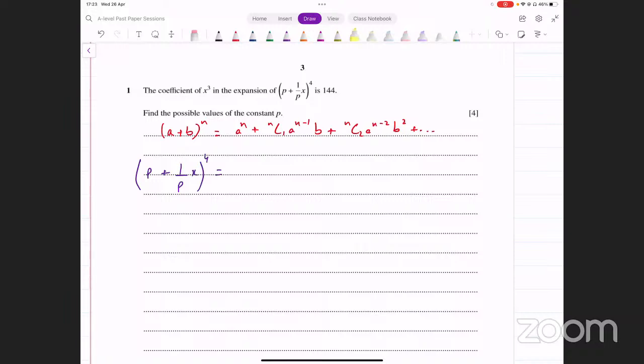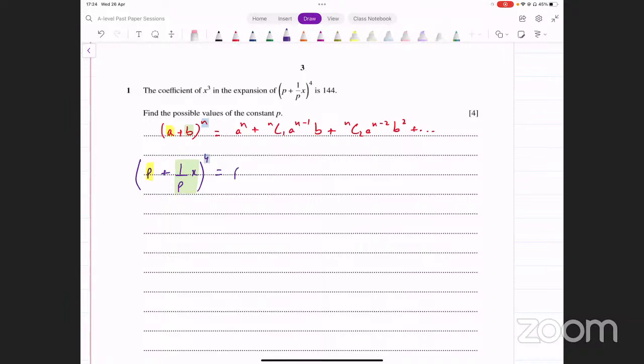All right. Now, if you compare with the form that's given, a plus b, in place of a, आपके पास p आ रहा है, और in place of b, आपके expression के अंदर 1 over p times x आ रहा है. Okay. All you have to do is, in the form that you have on the right side, replace a with p and b with x over p. And also, the power here is 4. तो जहाँ पे n आ रहा है आपके पास formula के अंदर, n की जगह पे आपने 4 डाल देना. ठीक है?